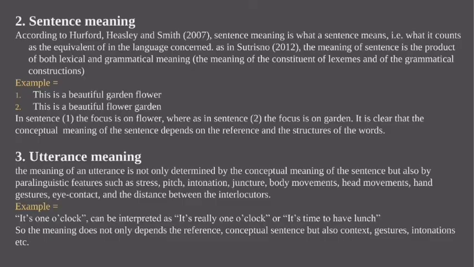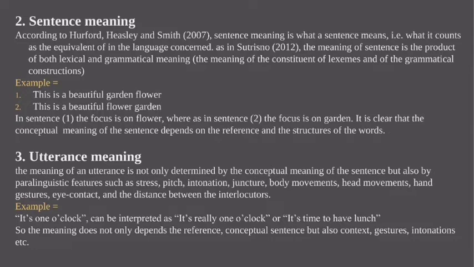And 2. Sentence meaning. According to Hurford, Heasley, and Smith 2007, sentence meaning is what a sentence means, what it counts as the equivalent of in the language concerned. As in Sutisno 2012, the meaning of a sentence is the product of both lexical and grammatical meaning, the meaning of constituent lexemes and the grammatical construction.